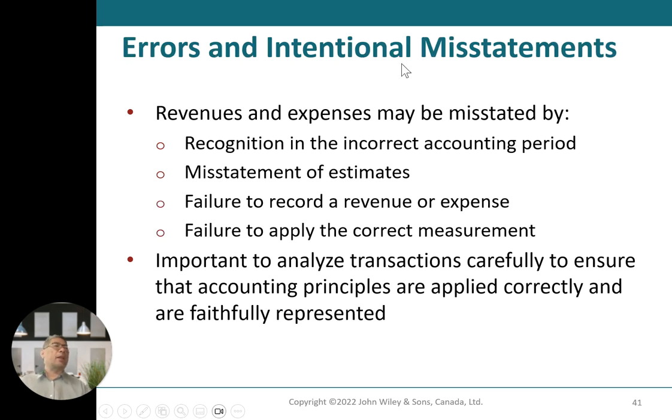In terms of errors and misstatement, revenue and expenses may be misstated by recognition in the incorrect accounting period, misstatement of estimates, failure to record revenue and expenses, or failure to comply with the correct measurement. It is important to analyze transactions carefully to ensure that accounting principles are applied correctly and faithfully represented.